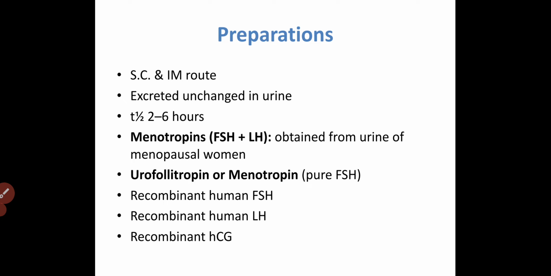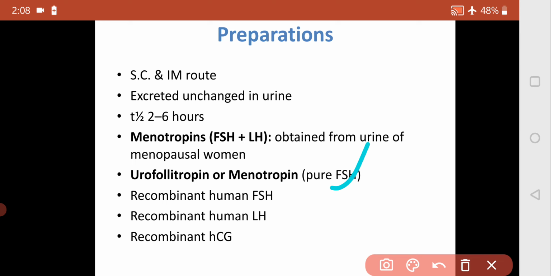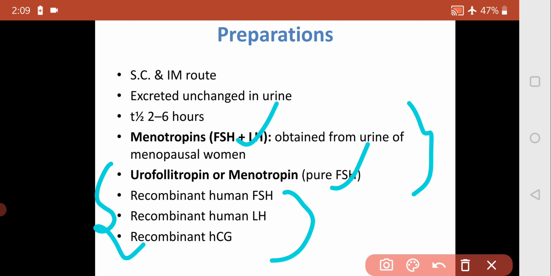They are called urofollitropin or menotropin, pure FSH or FSH and LH combined. We also have recombinant human FSH, LH and HCG, so recombinant preparations and other preparations are available.